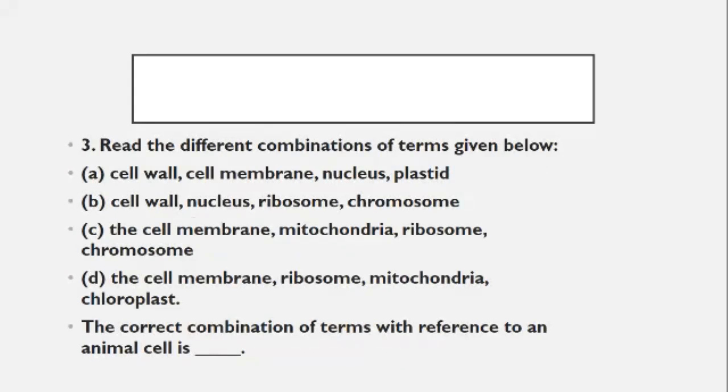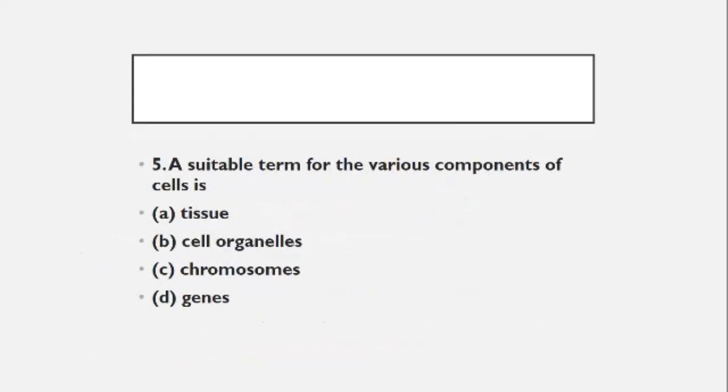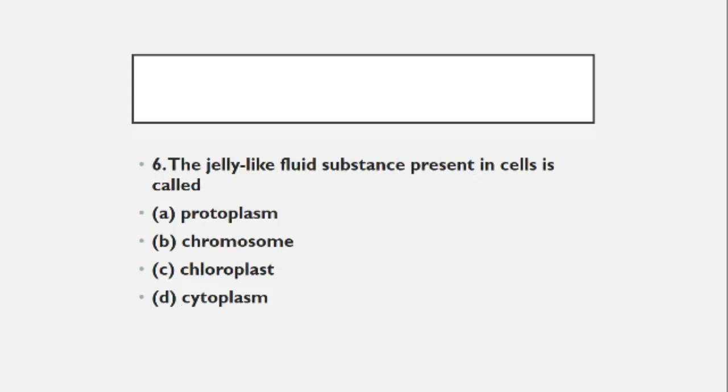So students, you have already written those answers and we have discussed them. If not, then write it. Which one of the following terms is not a part of the nucleus? The ribosomes. It is not a part of the nucleus, unlike chromosomes and genes. Whatever the right answers, write them. Suitable terms for the various components of the cell are tissue, cell organelles, chromosomes and genes. The jelly-like fluid substance present in the cell is called protoplasm, chromoplasm, chloroplast, or cytoplasm. That is cytoplasm.